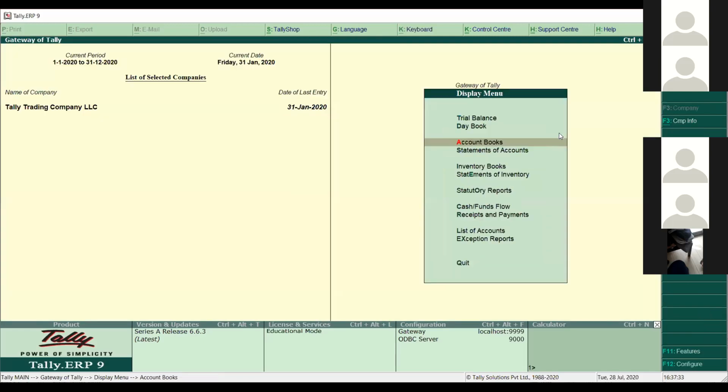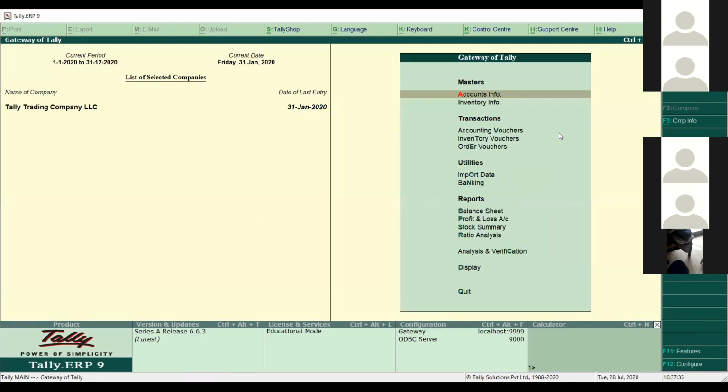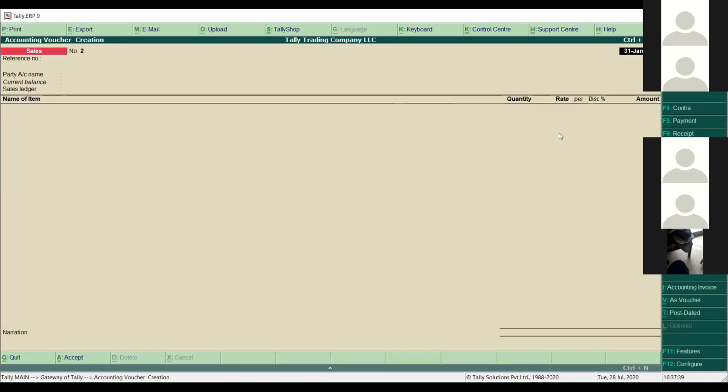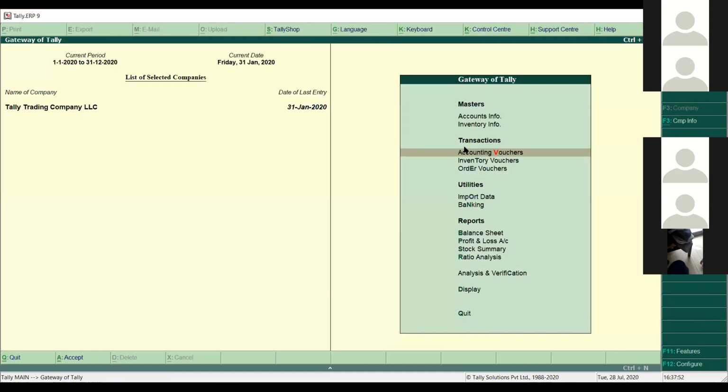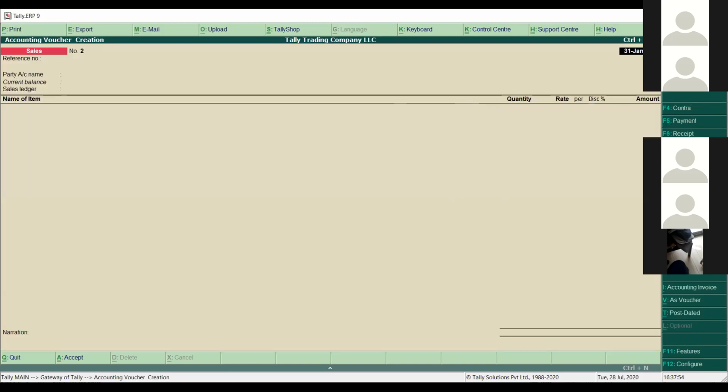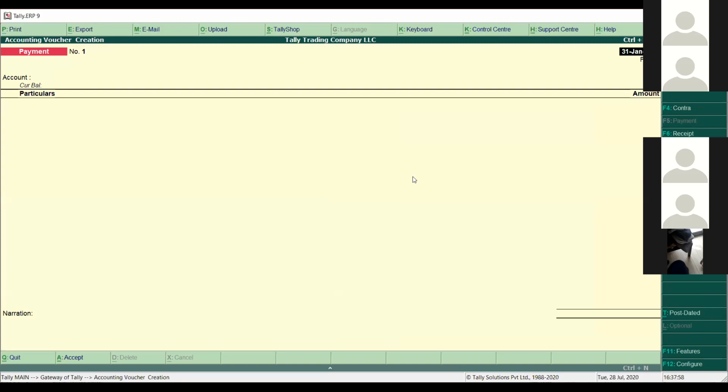So I'll go back to the Gateway of Tally. I'll go to accounting vouchers, because sale, purchase, payment, and receipt are the accounting vouchers. So we have to give some payment to this vendor. From the Gateway of Tally, we press the vouchers button, and then we can choose which voucher we want to post here. We have to click payment, because I want to give the payment to this supplier.